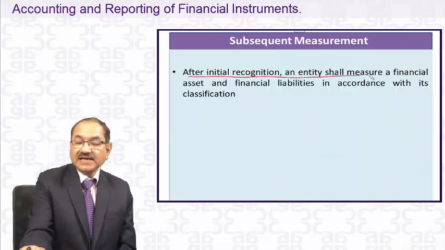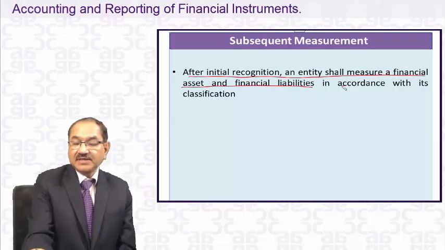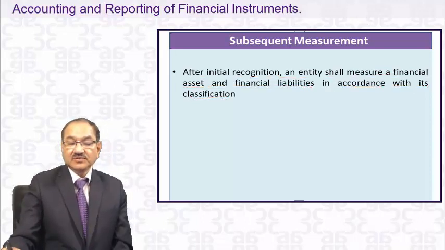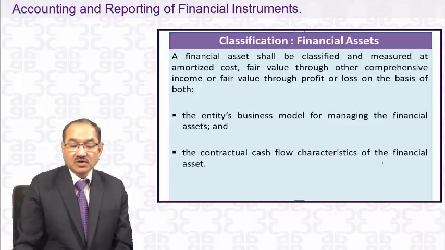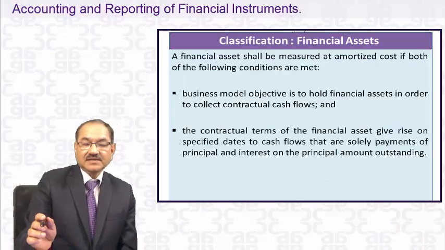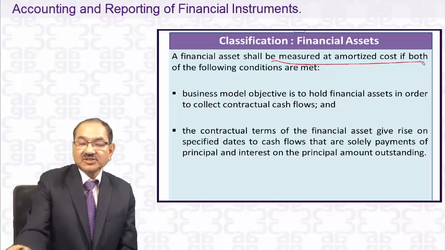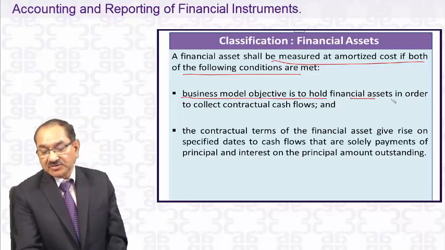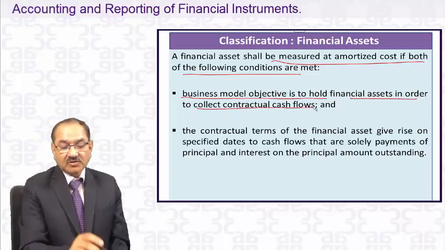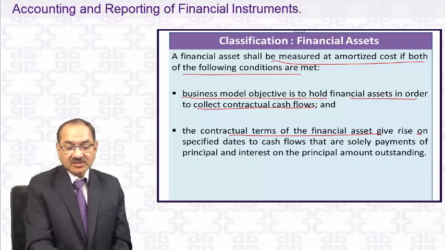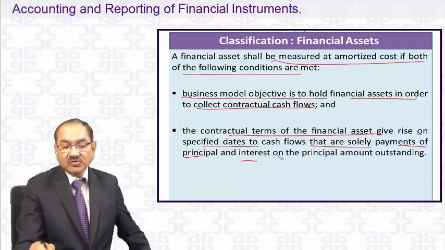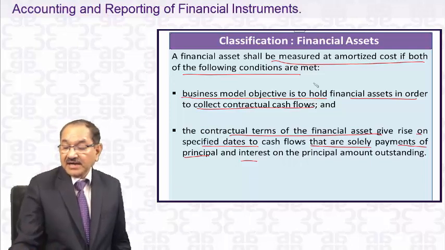After initial recognition, entities shall measure a financial asset or financial liability in accordance with these classifications. So what are the classifications which I have already told to you? A financial asset shall be measured at amortized cost if both the conditions are satisfied, which I have already explained. If the business model objective is to hold a financial asset to collect contractual cash flow, which give rise on specified dates to cash flows that are solely payments of principal and interest only, then I told you that it's at amortized cost.